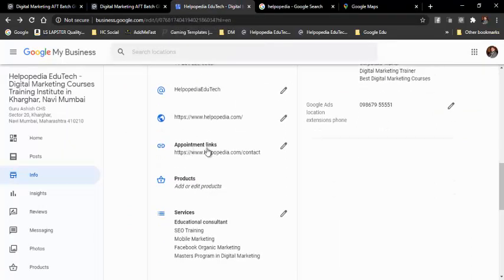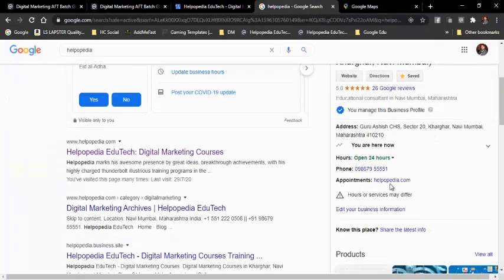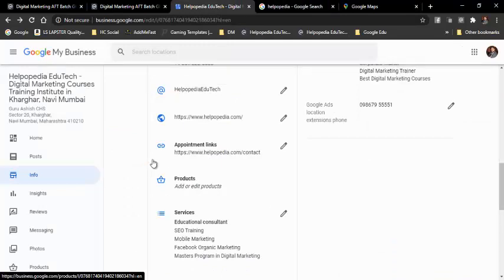And then appointment URL. The appointment URL can be something different. So over here you can see the appointment URL also. Nowadays people are using different apps for fixing appointments, because everybody might not have an appointment function or facility coded in their website, so they might be using ready-made applications for getting appointments. There are various apps and various websites available. In that case I can add that URL over here, but I don't have any appointment option, so I've given my website URL only, which will land them on the contact page, so people will contact me over there.